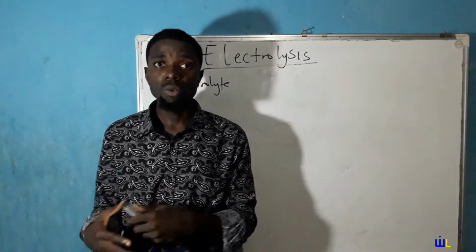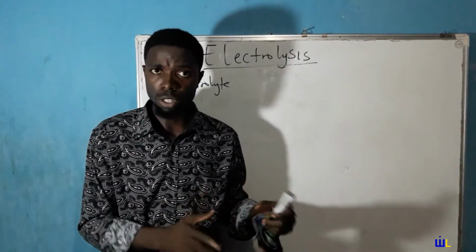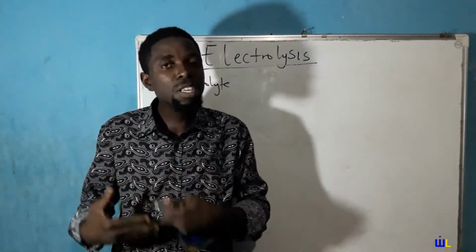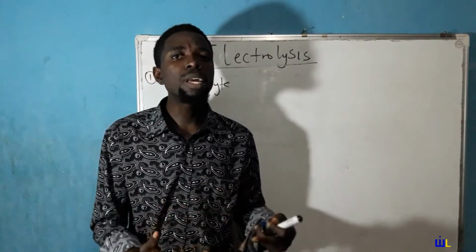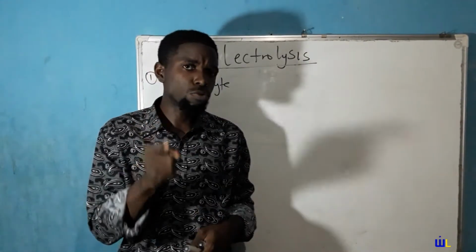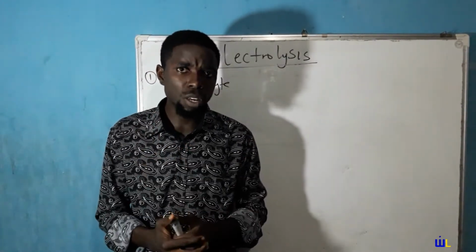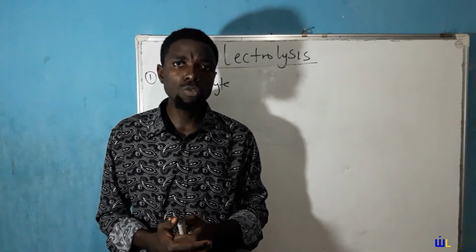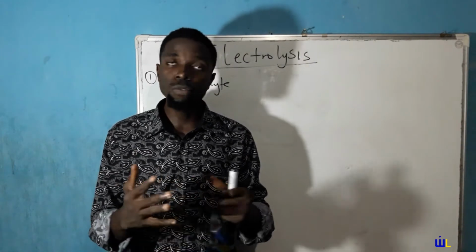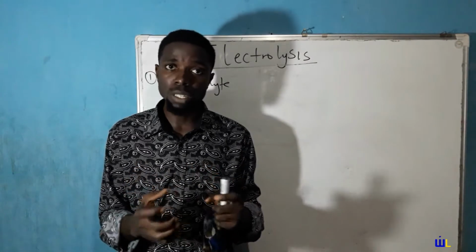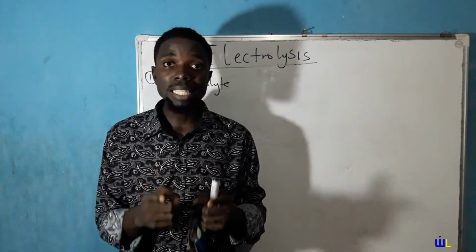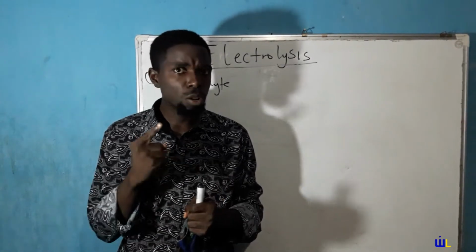We'll talk about that when we get to the mechanism of electrolysis, but have this in mind. Classification of electrolytes is simply dependent on its ability to form ions. What am I trying to say? You tend to dissolve some substances in water and every molecule of that substance dissociates to form ions. That is referred to as a strong electrolyte. What do I mean?